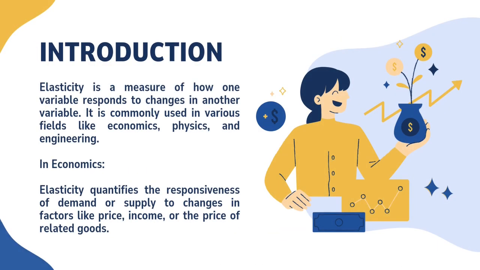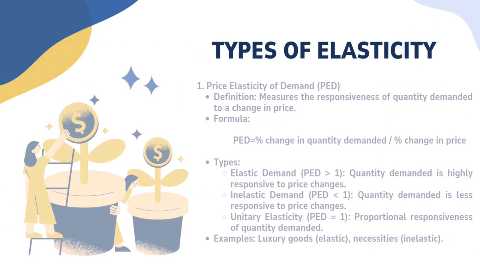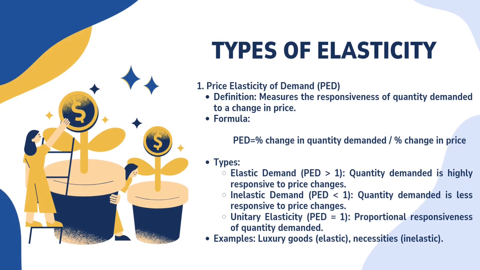Introduction to elasticity. Elasticity is a measure of how one variable responds to change in another variable. It is commonly used in various fields like economics, physics, and engineering. In economics, elasticity quantifies the responsiveness of demand or supply to change in factors like price, income, or the price of related goods.